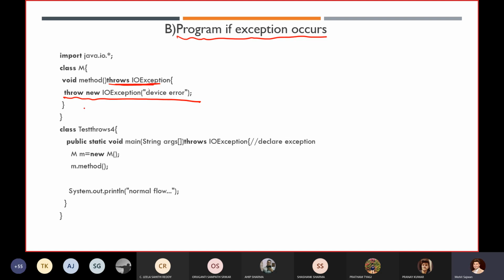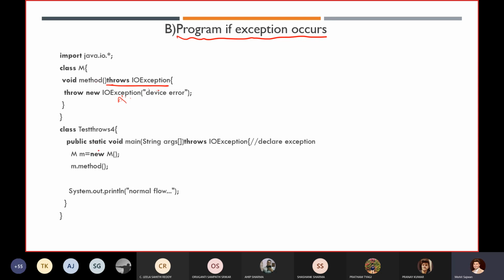So here, if you see our entire code, are we handling this exception or not? No, we are not handling this exception. Why? Because in our entire program we don't have a try and catch block. And this is a checked exception, so it is mandatory for us to handle this exception. But how do we avoid or evade the compilation error? What you do is just write throws IOException.